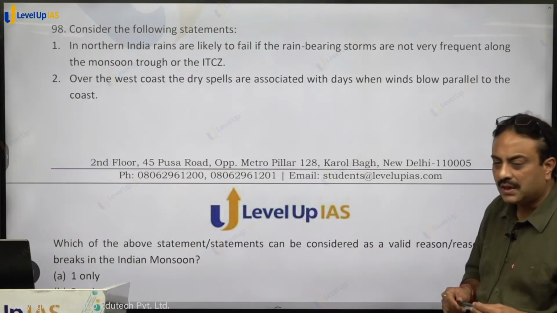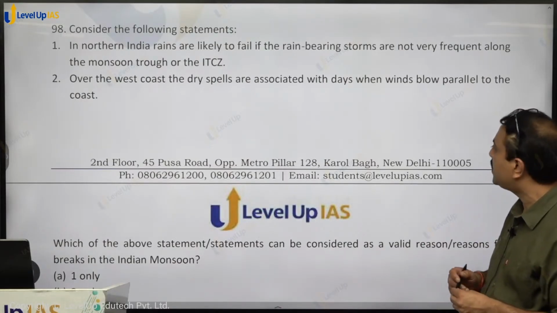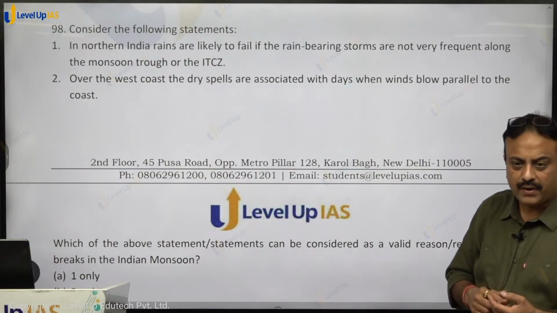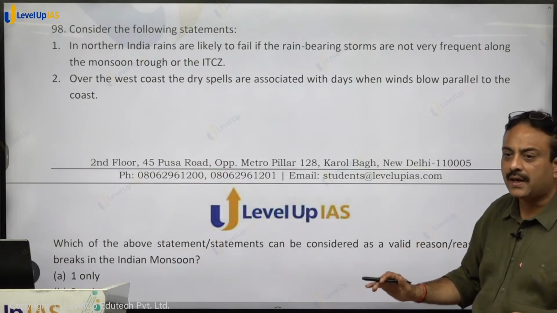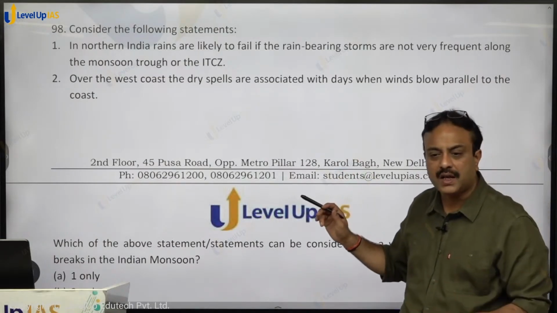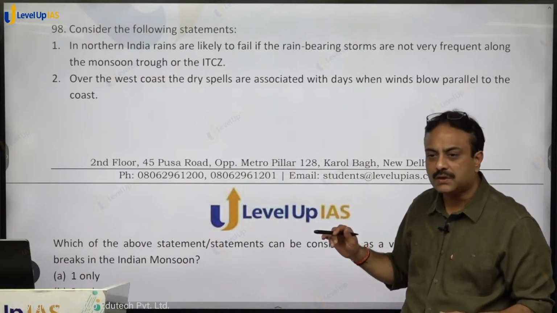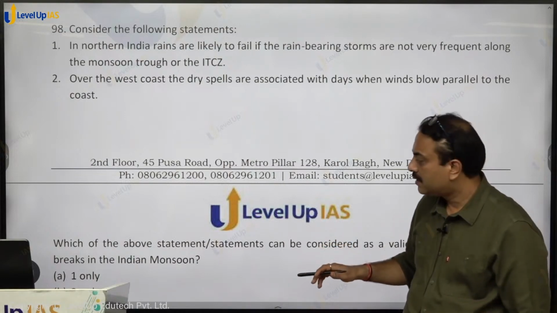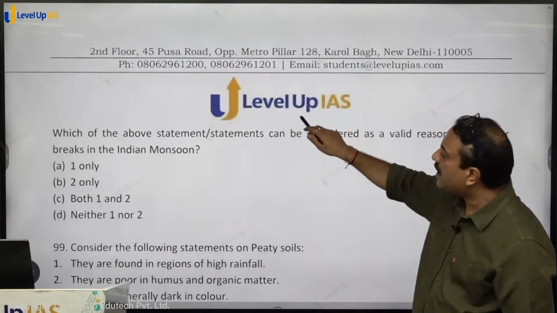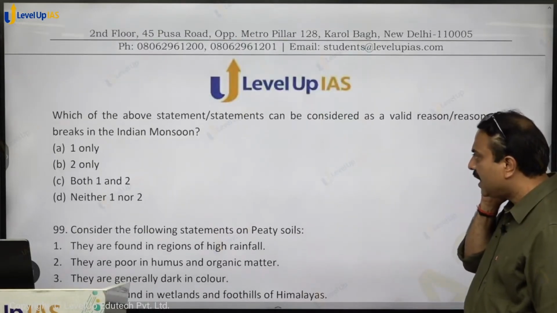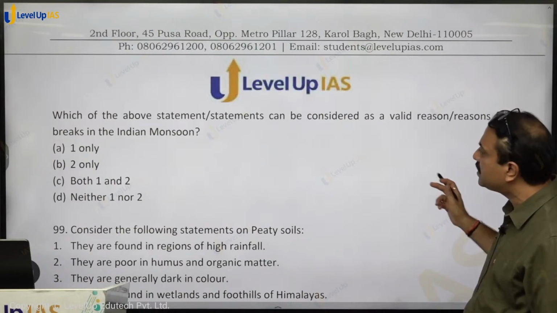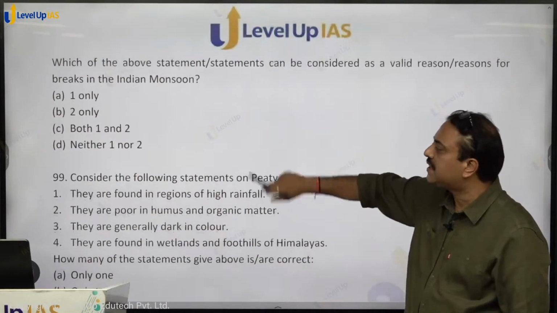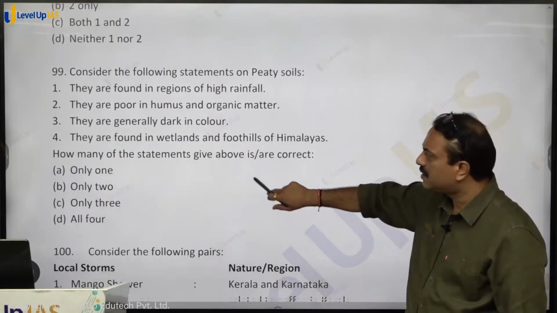Over the west coast, the dry spells are associated with days when winds blow parallel to the coast. Yes, wind will blow parallel. It will not enter the coastal area. When it will not enter the coastal area, what will happen? No rainfall will take place. So a dry spell. Are you getting that? So what is the question asking? Which of the above statements can be considered as valid reasons for breaks in monsoon? Both can be there. So both 1 and 2, option C, C for cat shall be the right answer. Clear?